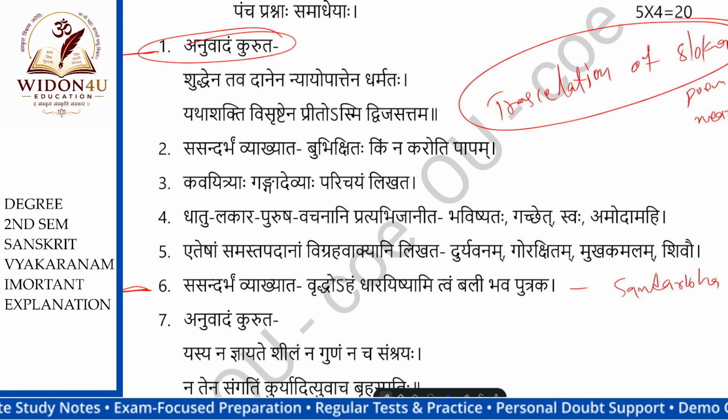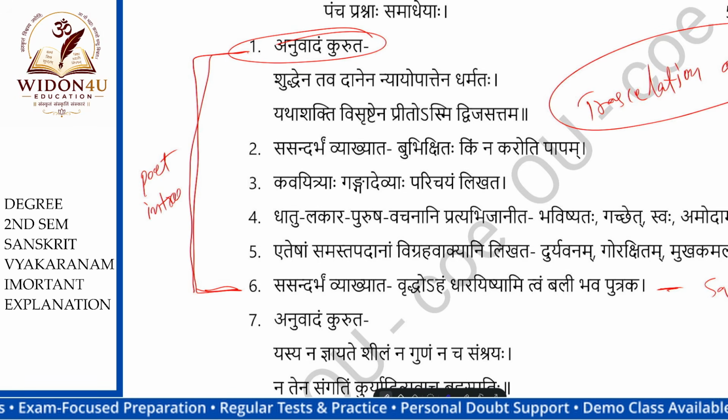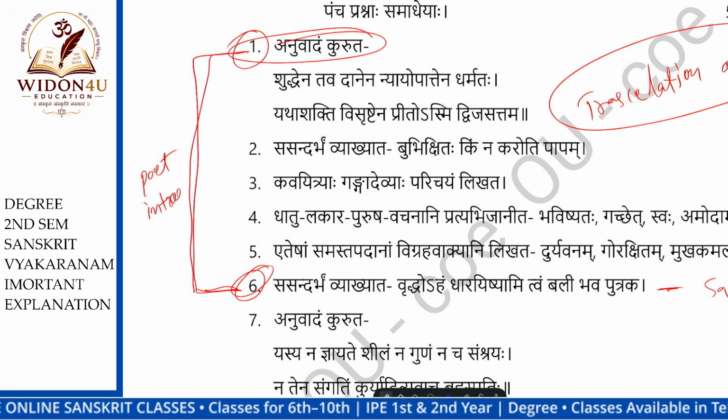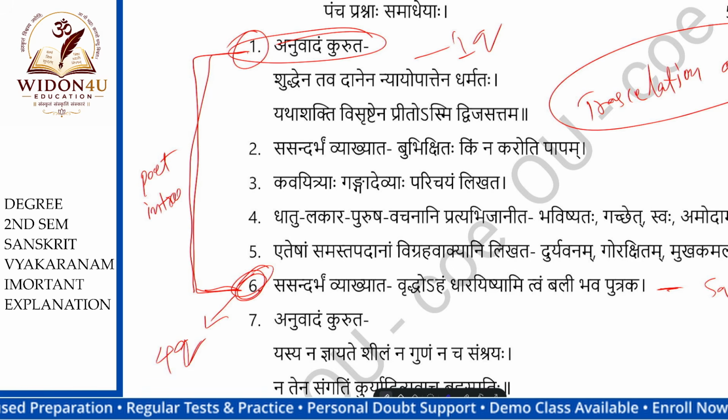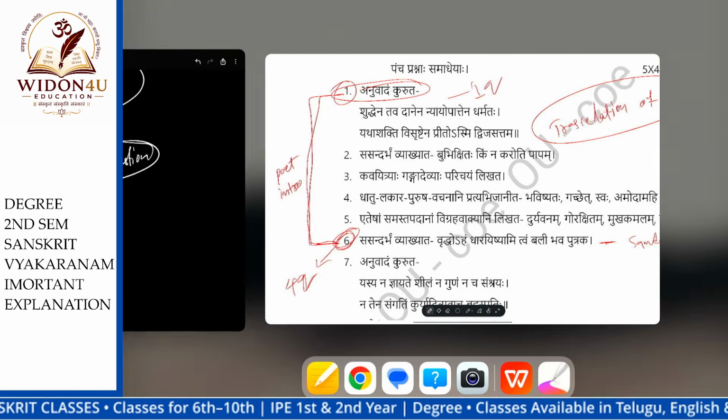In the first question we start like this: this shloka is taken from this lesson. In the sixth question we write starting like this: this sentence is taken from this lesson. We are covering the first and sixth questions together because these two are the same. In the CA material this is the first question, but the sixth question is the fourth question in the CA material.